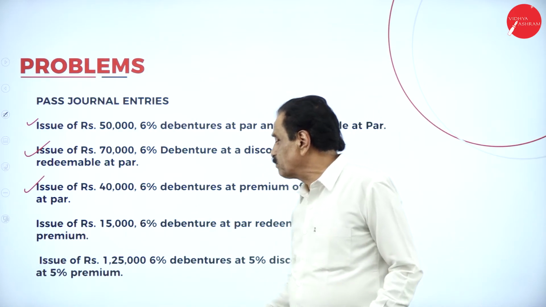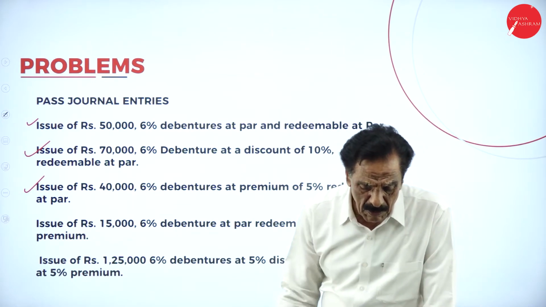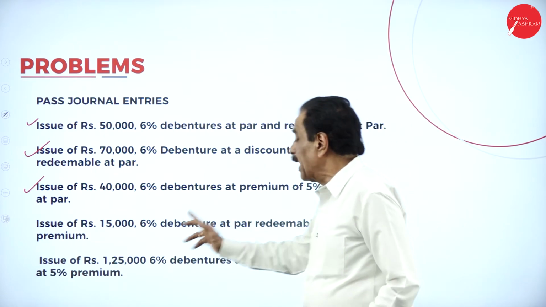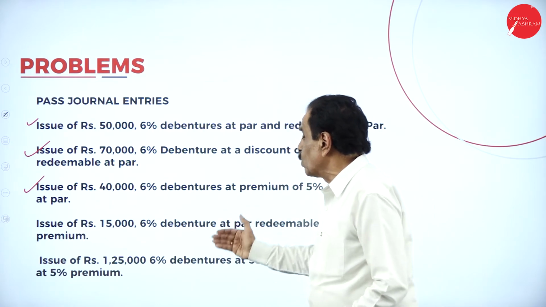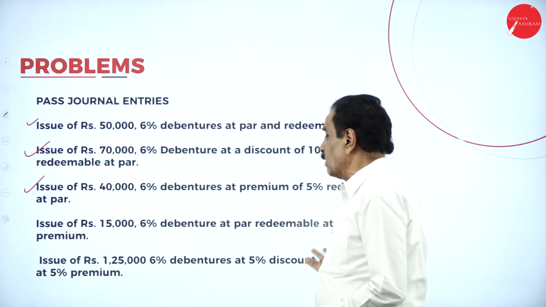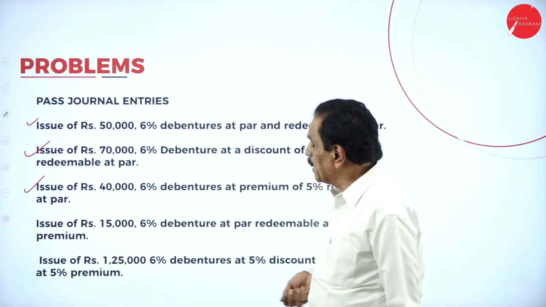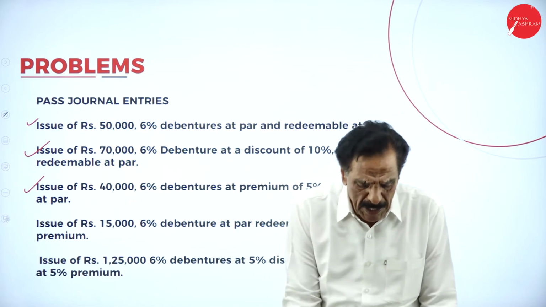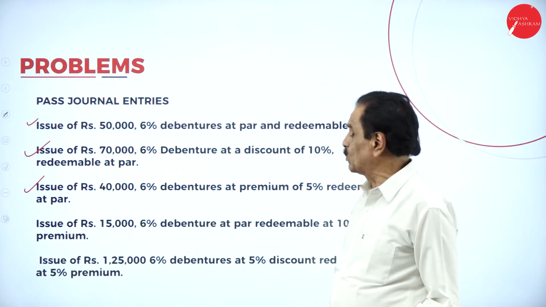What is the first entry? Bank account debtor 15,000, loss on issue of debenture account debtor 1,500, 16,500 to 6% debenture 16,500. You are paying the premium. 6% debenture account debtor 15,000, debenture premium account debtor 1,500, to bank account 16,500 you have to pay.